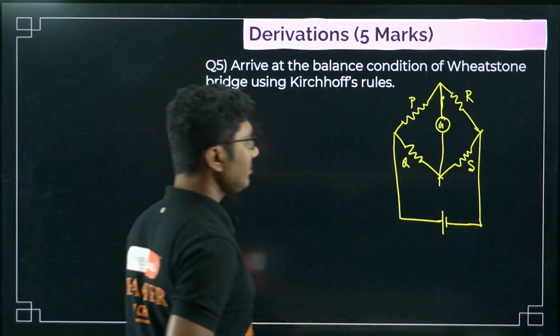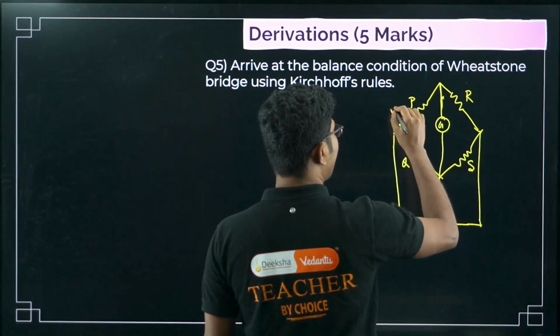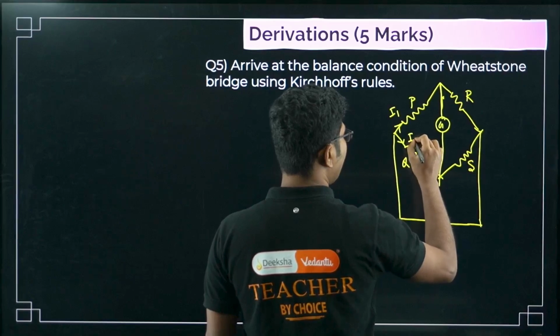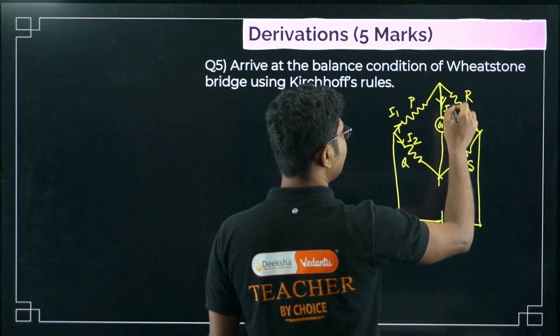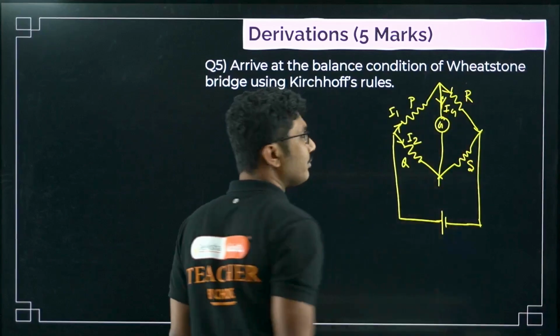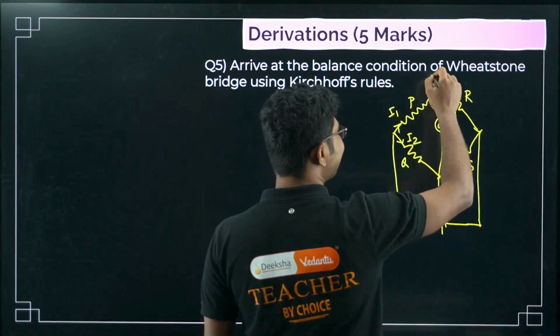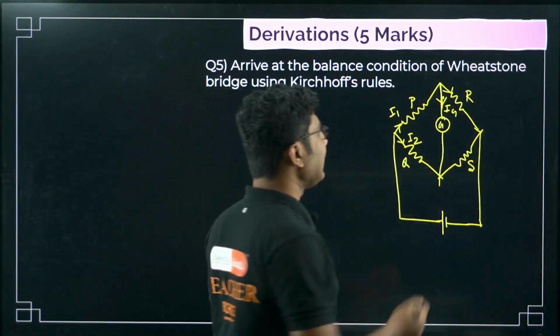Now suppose the current passing here is I1, current passing here is I2. Then the current passing through the galvanometer is Ig. According to Kirchhoff's junction rule, I1 is entering, Ig is leaving, total current should be equal to the addition of currents.